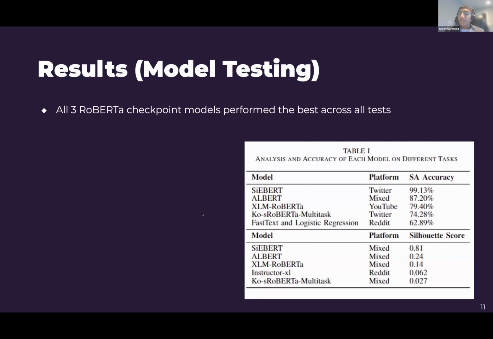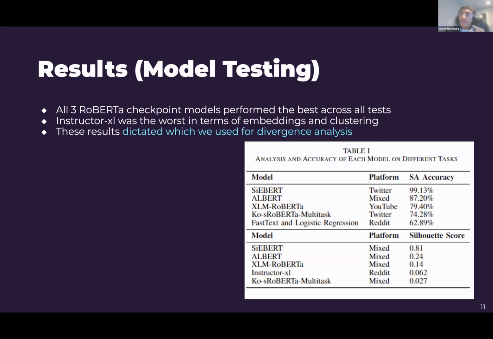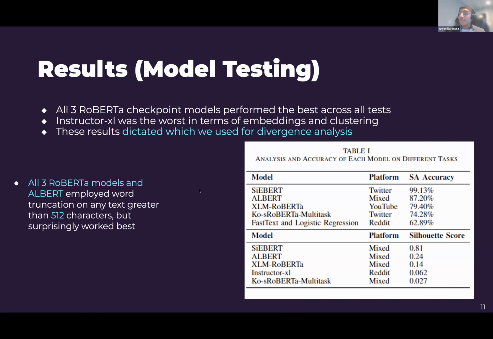Upon testing various embedding models, it becomes evident that the Roberta checkpoint models are the most promising performers in terms of overall effectiveness. In contrast, the InstructorXL model exhibited the least favorable outcomes among the evaluated options. However, all of the Roberta models, as well as the Albert model, truncated text exceeding 512 characters in length.